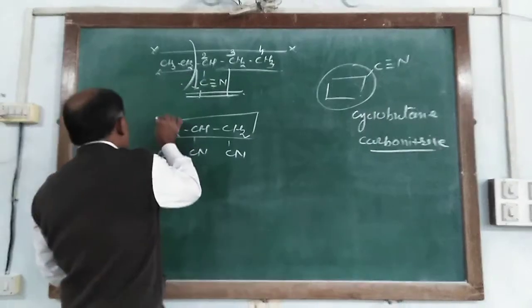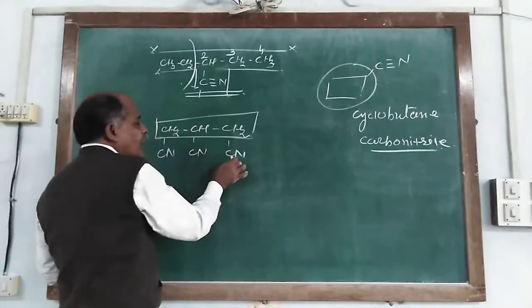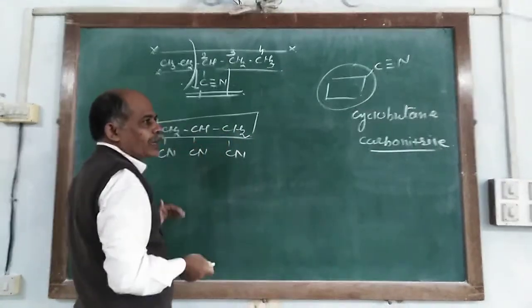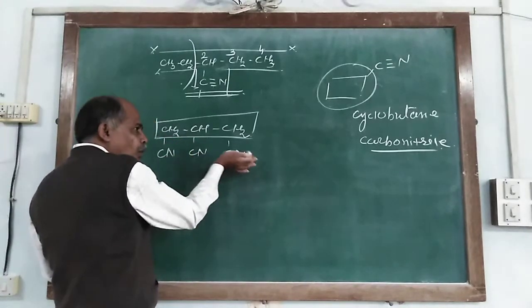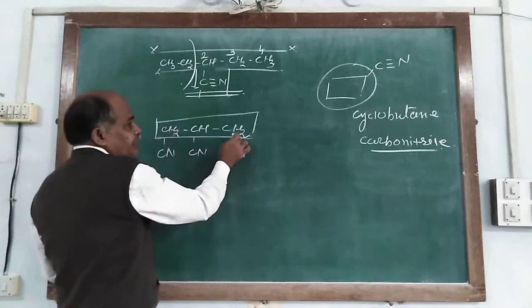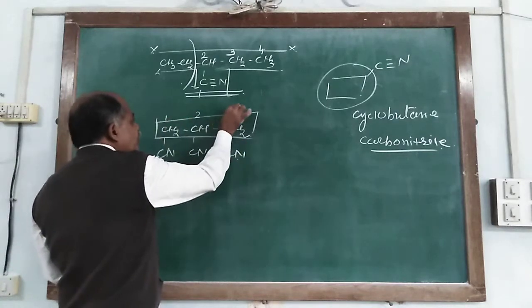So first of all the three are skipped and the remaining three functional groups are taken, or all of the functional groups. We take the longest parent chain, 1, 2 and 3.